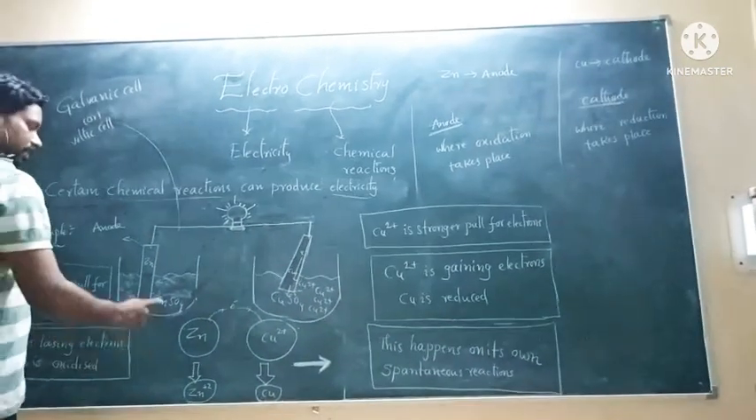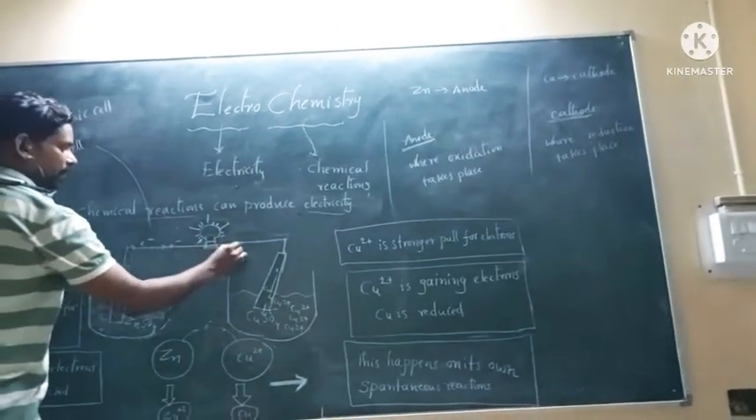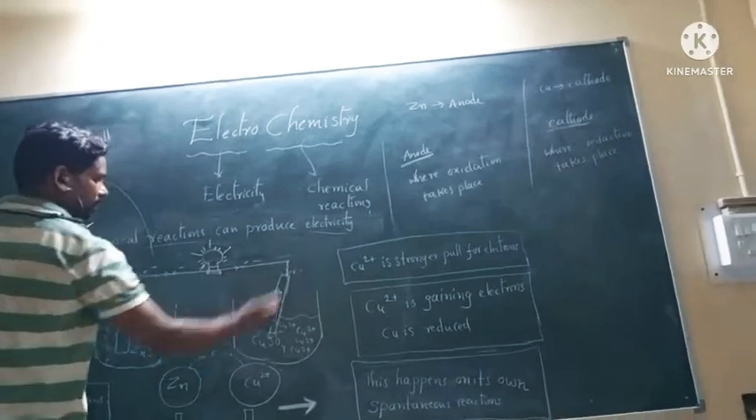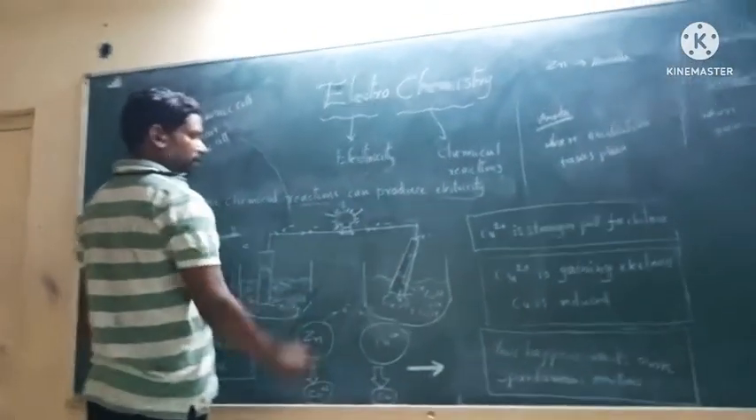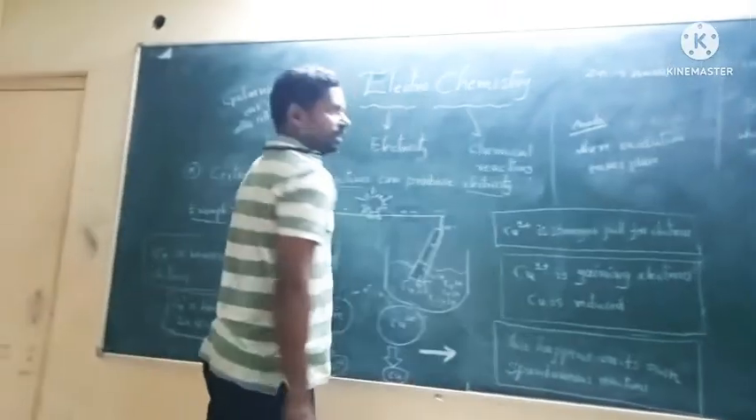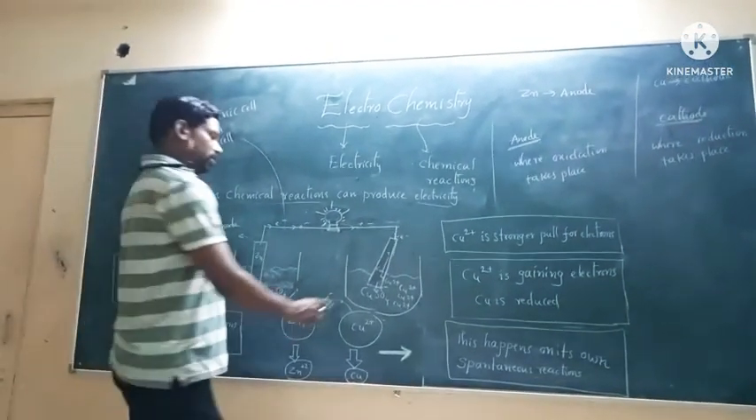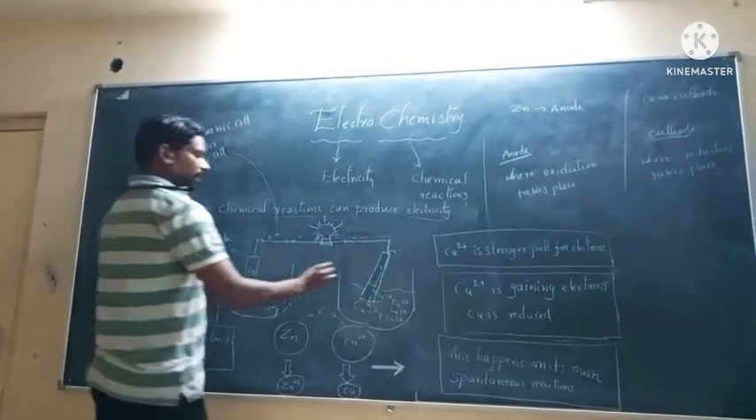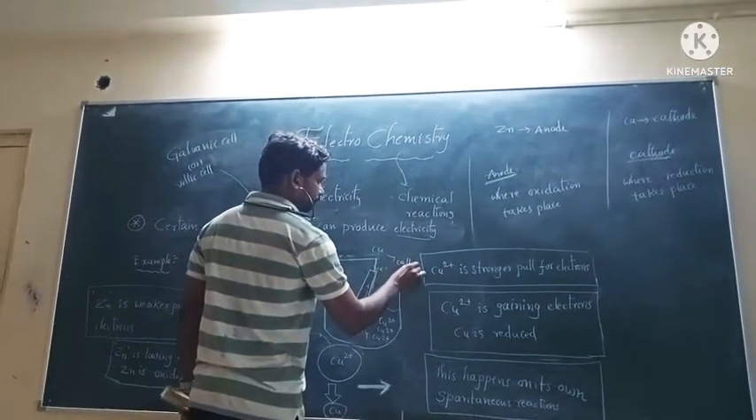So here the electrons are moving from zinc to copper. Due to the movement of electrons from zinc to copper, the bulb starts glowing. This happens on its own. This is called a spontaneous reaction. So here zinc is the anode, copper is the cathode.